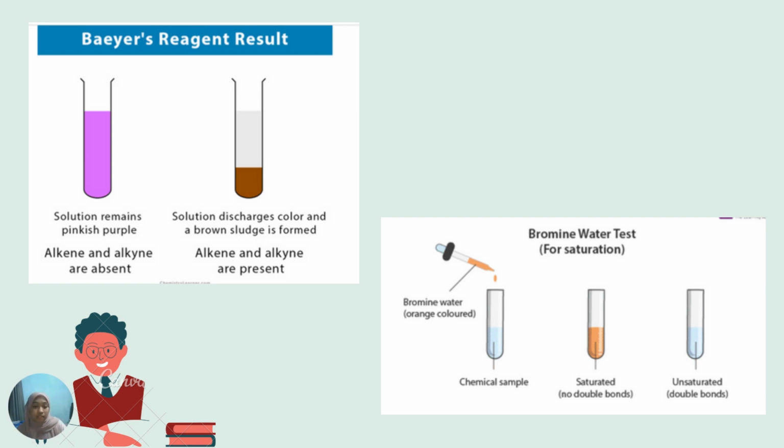While the right test tube shows that there is an unsaturated hydrocarbon in that test tube and shows that alkene is present because the bromine solution turns colorless. So that's it for unsaturation tests for alkenes.